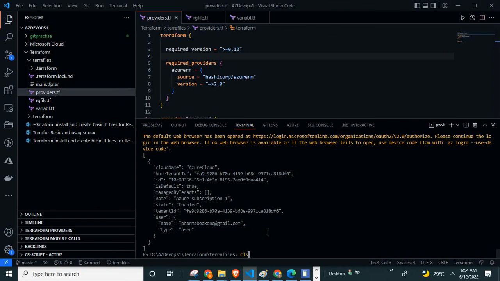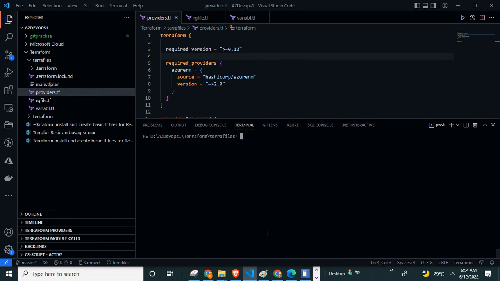So now I am trying to execute the same. So what is that? That command, terraform plan with the hyphen out option, storing the plan into a file.